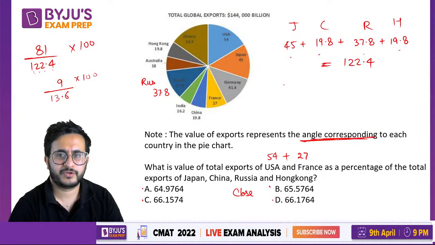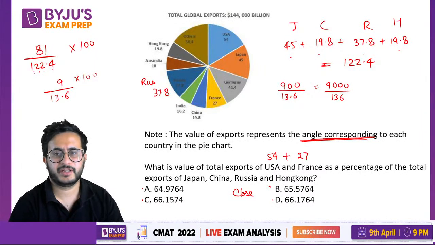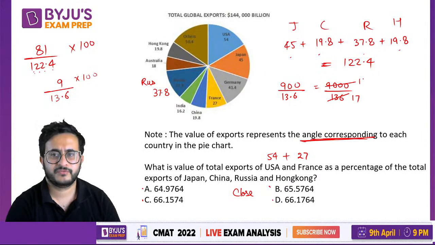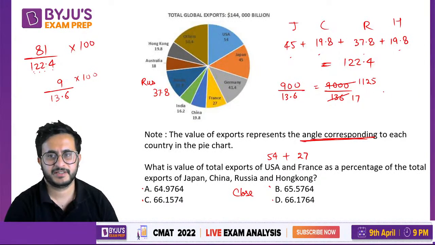Okay, so you can call it 900 by 13.6 or 9000 by 136. Again we can reduce. 17 8s are 136, and this will be 1125. Now you can divide by 17.